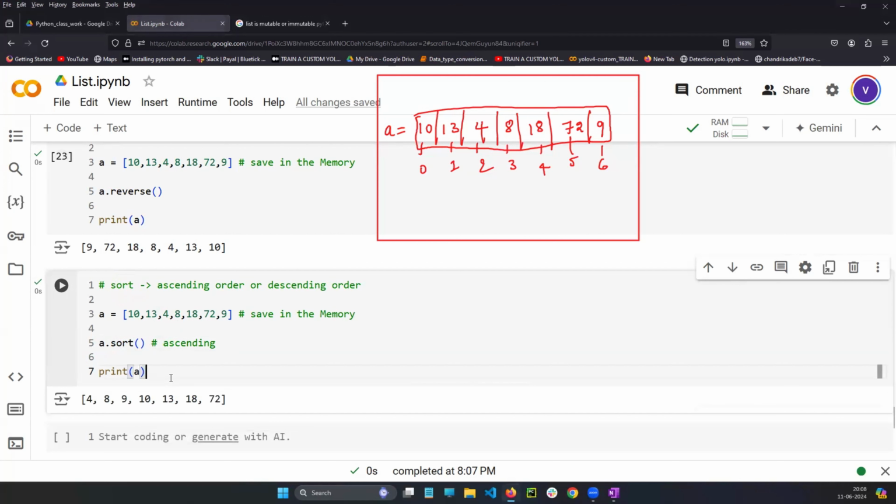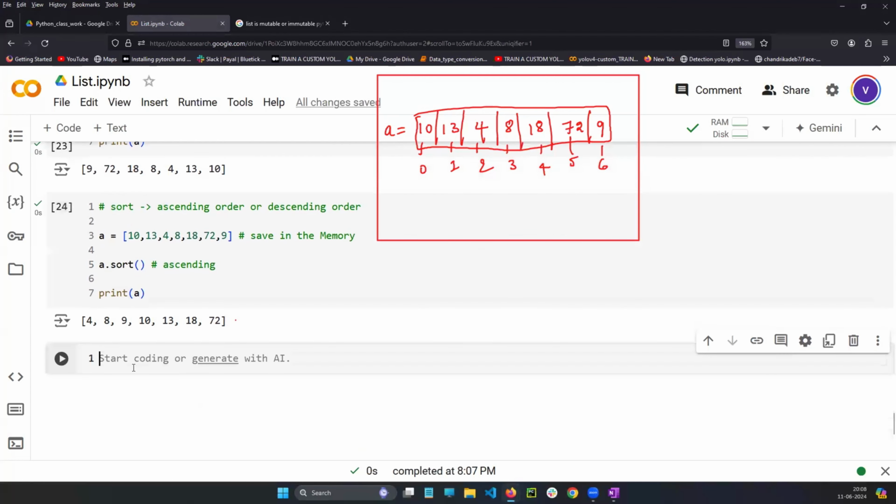Okay. Now you tell me, okay, sir, sort is applying on the A, it is sorting. After sorting, we are printing now, we are getting the sorted order. See, the operation is going on here, I'm telling you. Sort is applying, automatic sort is happening in the second line. In the third line, if you print A, you will be seeing the sorted value. The second line only, sorting is happening.